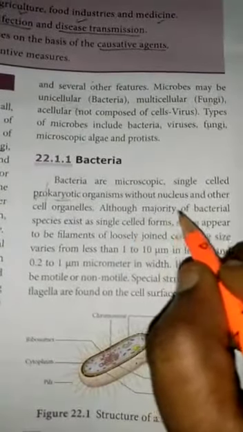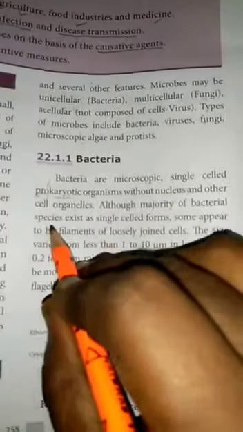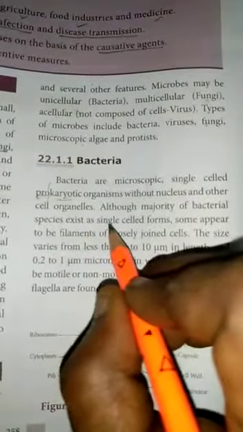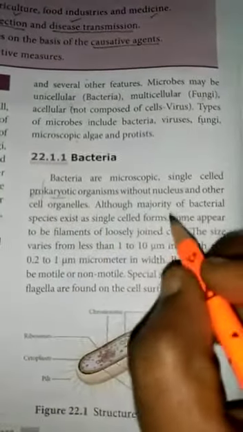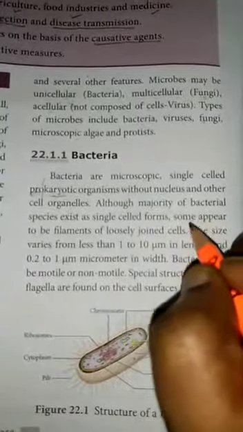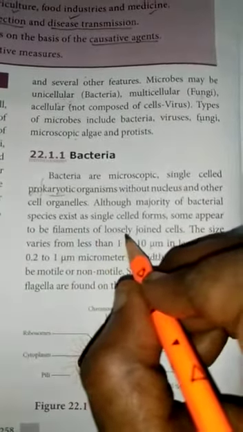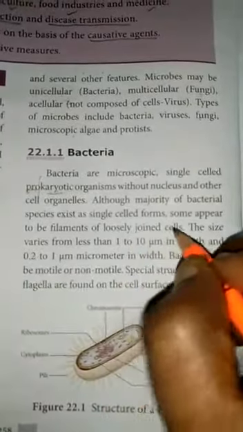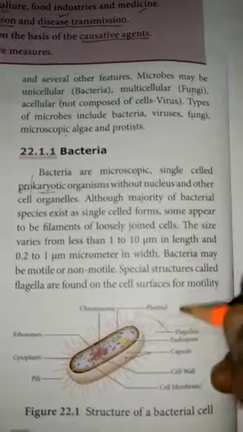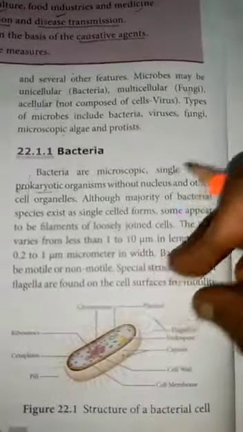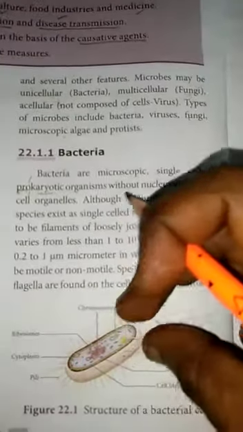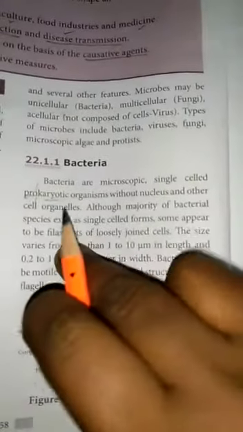Although the majority of bacterial species exist as single celled forms, some appear as filaments of loosely joined cells. Some are joined together in a thread-like manner, and that is what we call a filament.